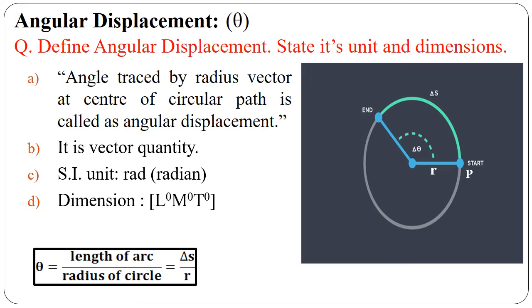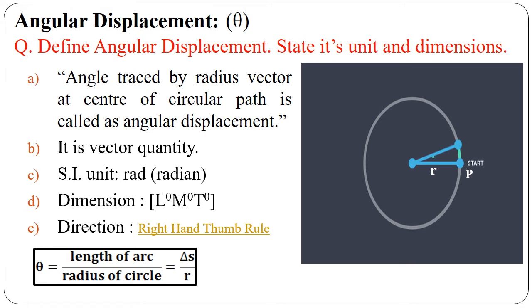Here all dimensions are 0 because radian is a supplementary unit, and its mathematical form is theta equals length of arc divided by radius of the circle. From the figure we can write that the length of arc is delta s and the radius is r. So what should be the formula for angular displacement? Theta is equal to delta s upon r. Its direction is given by the right hand thumb rule.